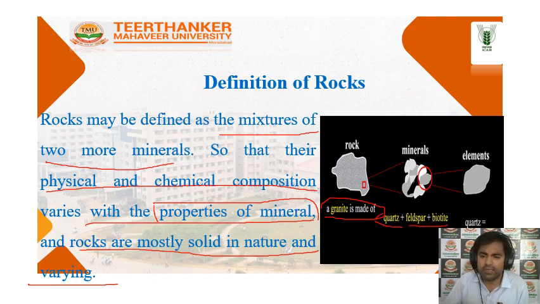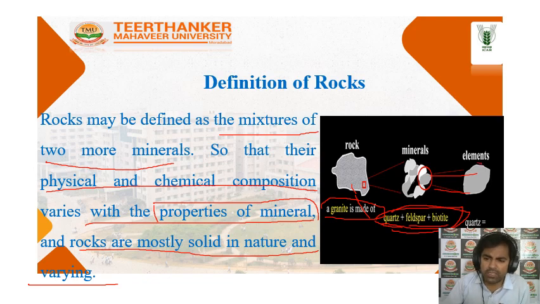Granite is a rock, and then quartz, feldspar and biotite are the different types of minerals. They combine together to form the rock. These three minerals combine to form granite. Quartz, feldspar and biotite are the minerals, and granite is the rock. And these minerals are combined from different elements. Two or more different elements combine together to form the minerals.